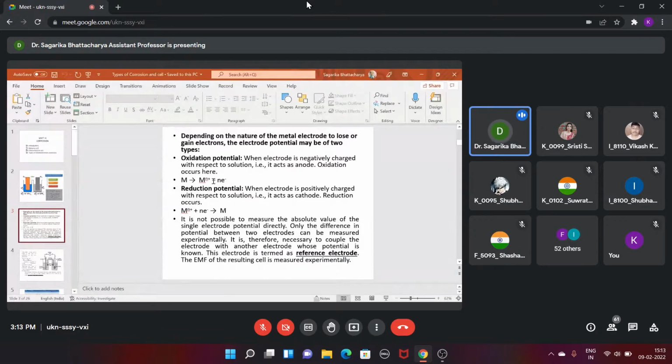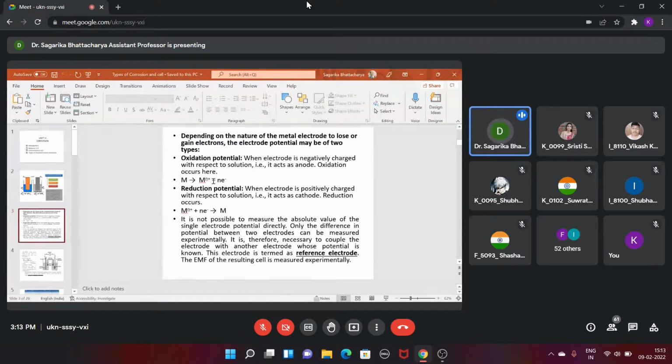And similarly, the copper 2+ from the solution is going to be deposited on the copper electrode, and the reaction happening is there. They are abstracting the electron which is coming to the cathode through the external circuit, and the copper 2+ is deposited as copper. So this is the process of reduction, right?